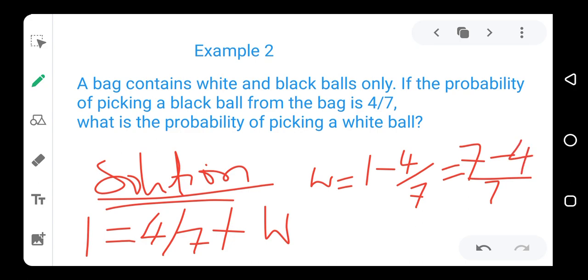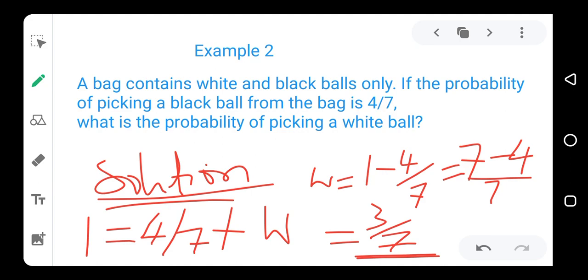So this gives us 7 minus 4 is 3 over 7. So this is the answer. So the probability of picking a white ball from the basket is 3 over 7, while the probability of picking a black ball is 4 over 7.